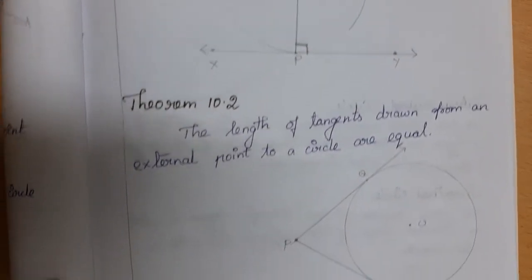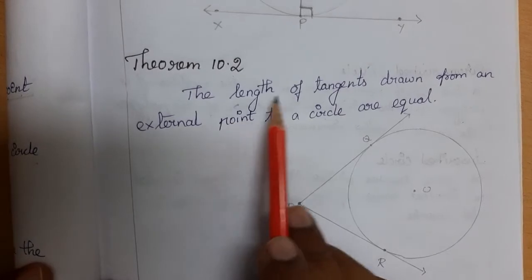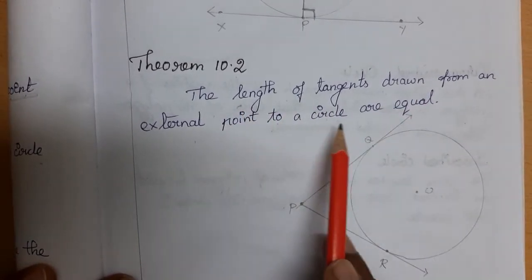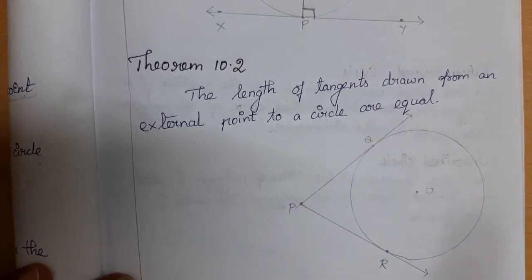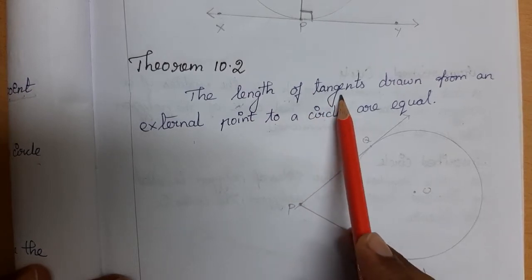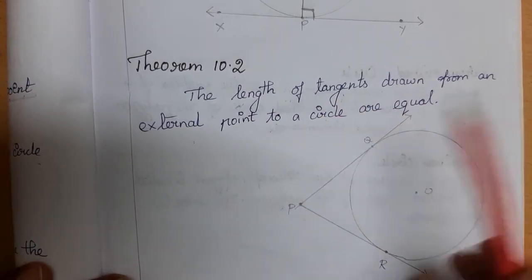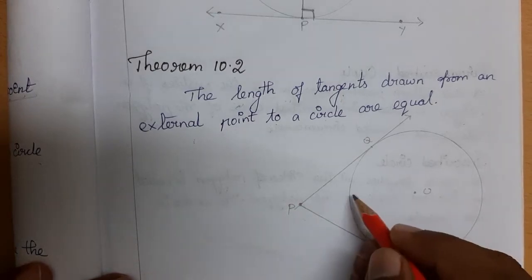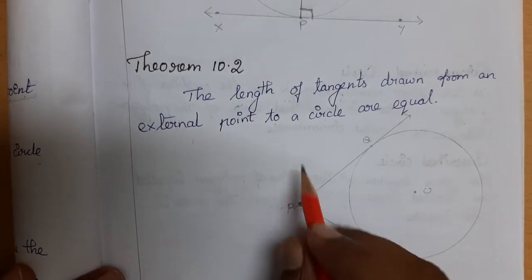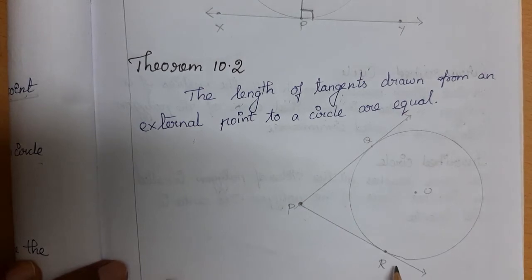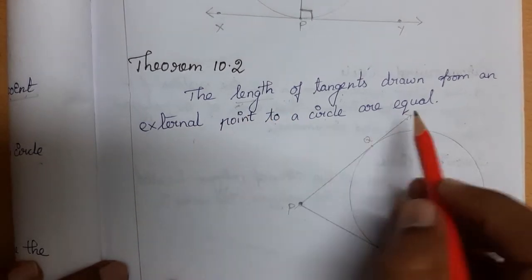And the next theorem is 10.2. The lengths of tangents drawn from an external point to a circle are equal. So the length of the tangent, the measurement, we are talking about the measurement of the tangent. The tangent is drawn from an external point, so from outside the circle, not inside or on the circle. It is external, outside the circle, and they are equal. We already know that from outside, two tangents are possible. They said the length, that measurement, will be equal.